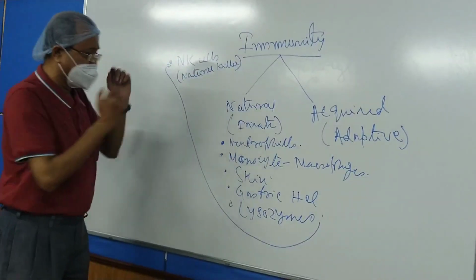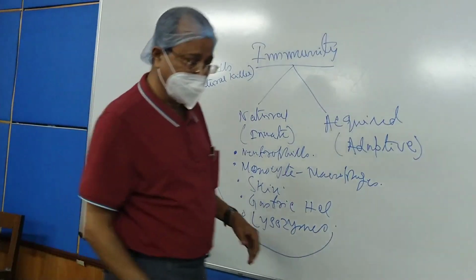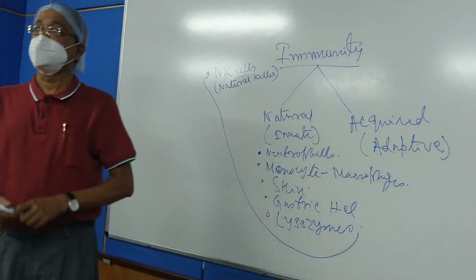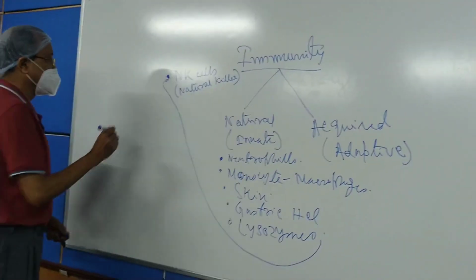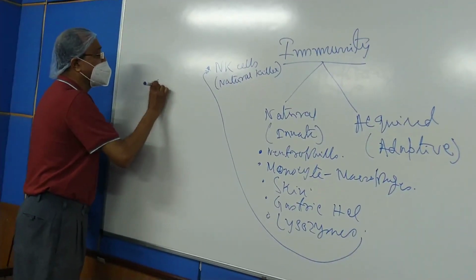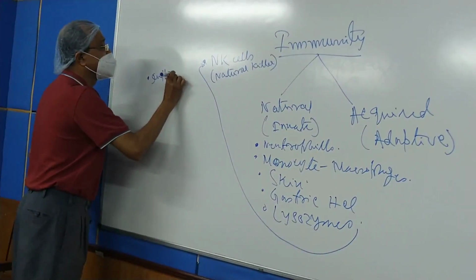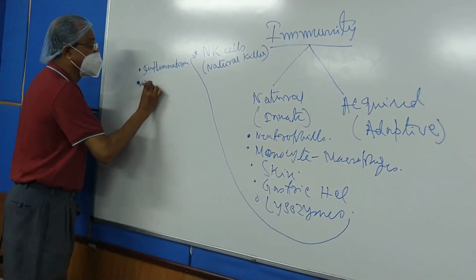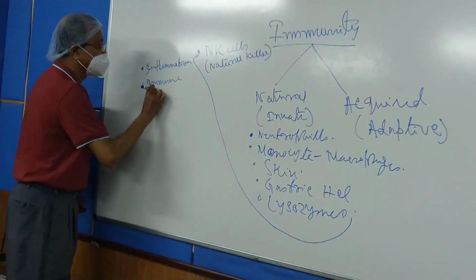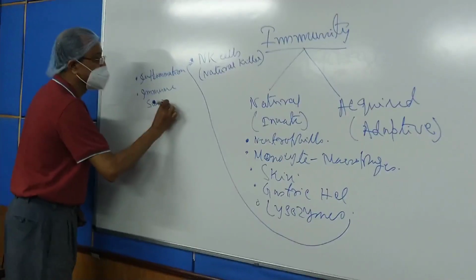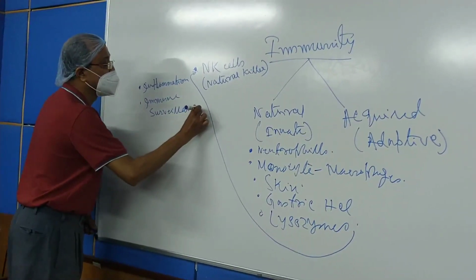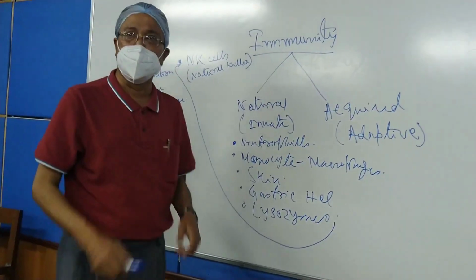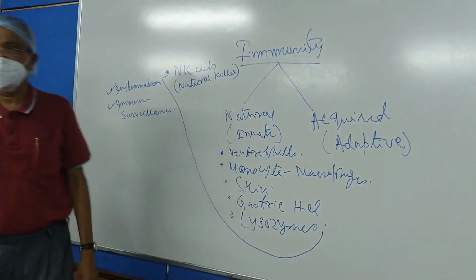Now apart from all these things which are mentioned under the category of innate immunity, two important things must be mentioned which should also be included in the innate category. What is that? They are inflammation and number two, immune surveillance. So inflammation and the immune surveillance, these two are also included in the innate category.